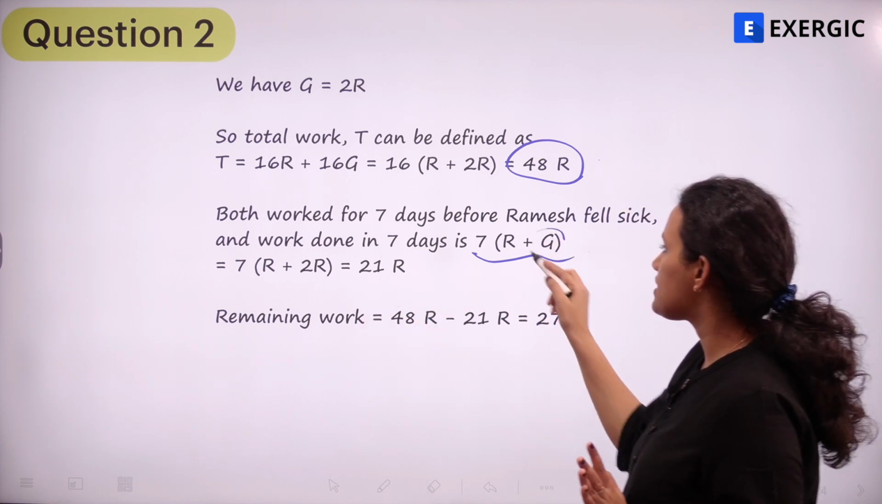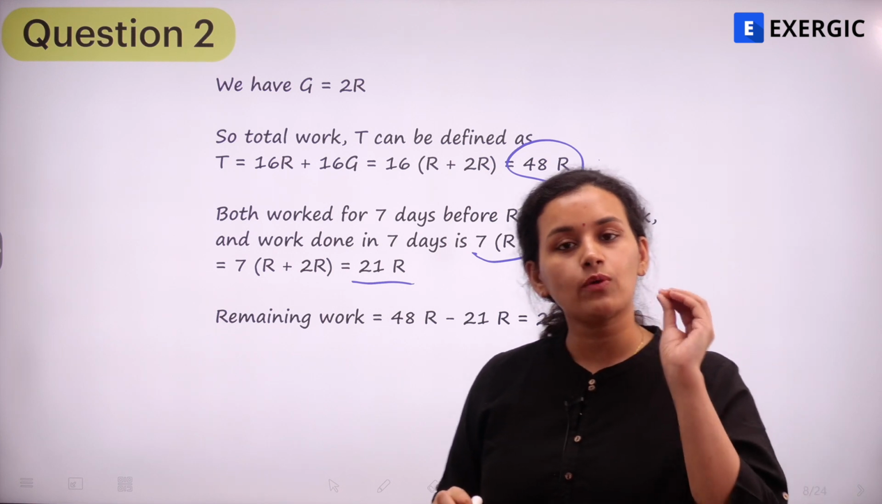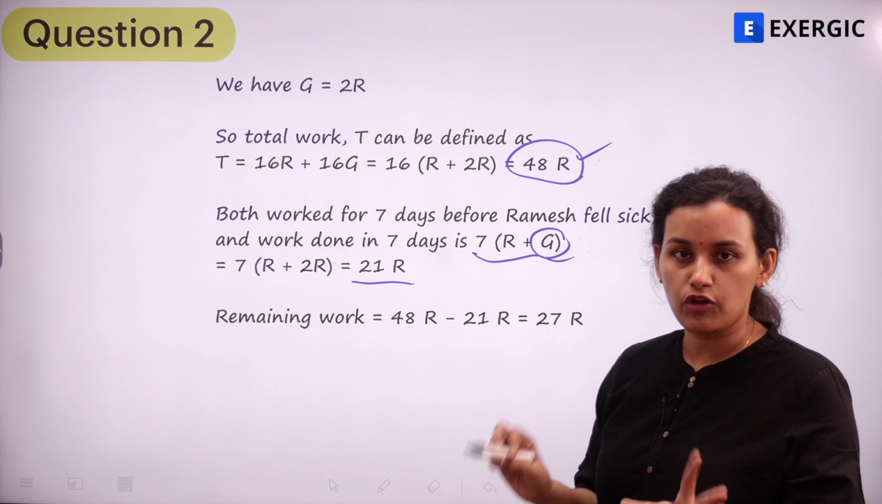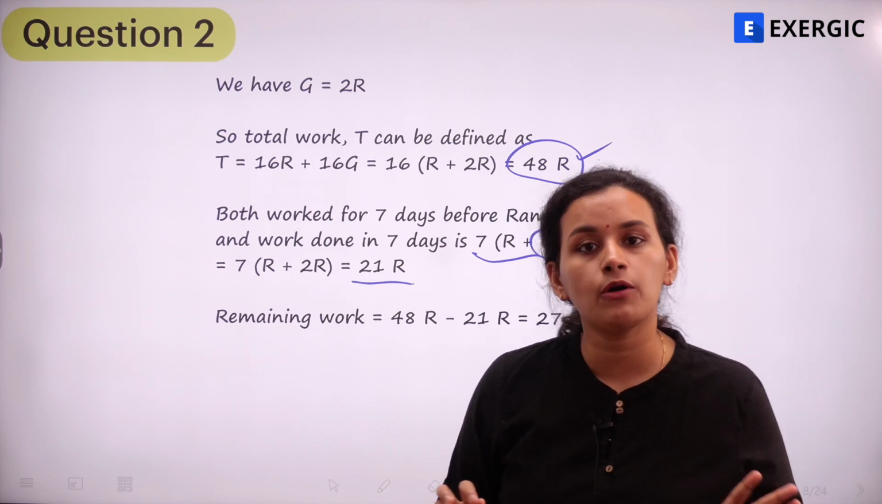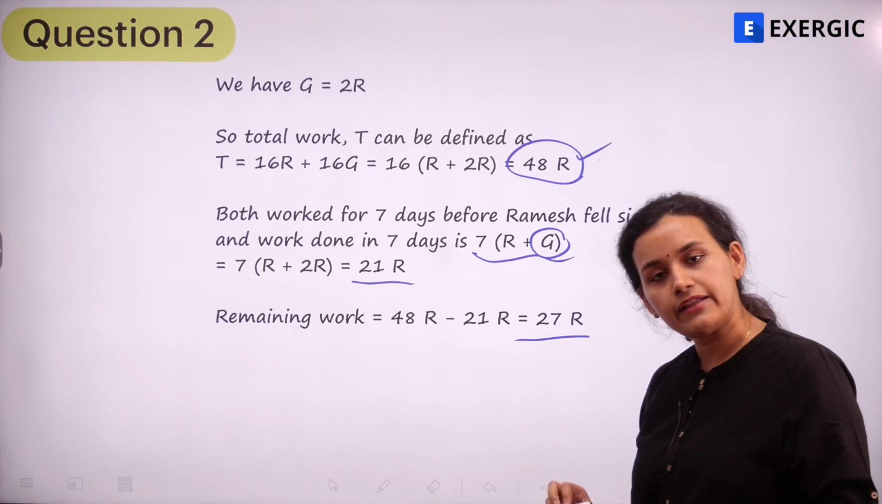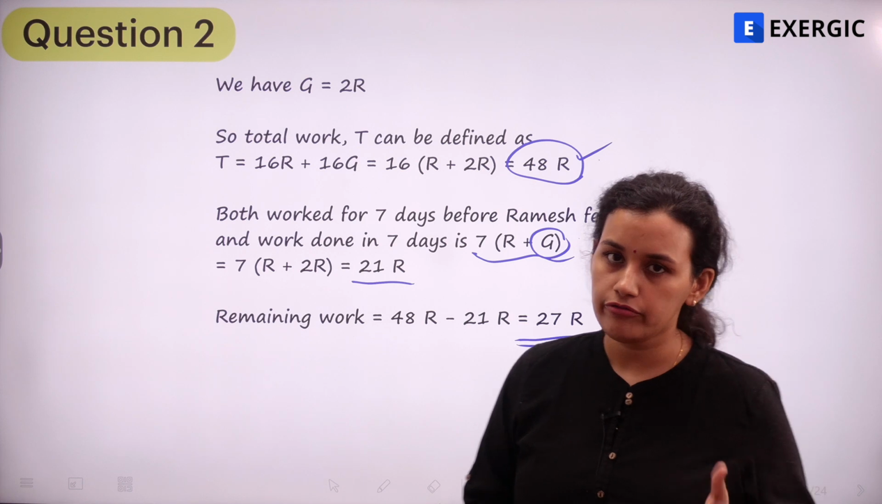Again, here if I replace G as 2R, I will be getting 21R. So in 7 days, 21R units of work is done, whereas the total work to be done is 48R. So what is the remaining amount of work? Remaining amount of work is 48R minus 21R, that is 27R. This is the remaining amount of work, right?